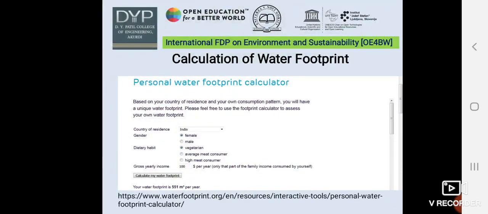This PPT shows the calculation of the water footprint, the personal water footprint calculator. We can calculate it for our household or factory use also. The bottom of the PPT shows the link for the calculation of water footprint.